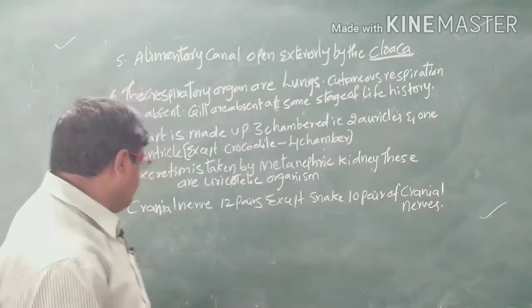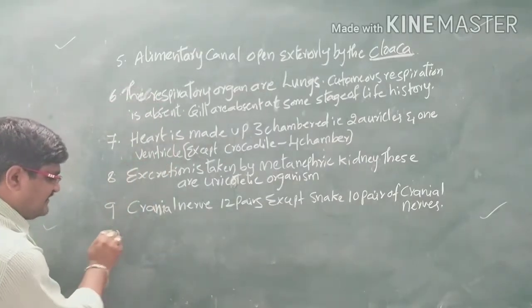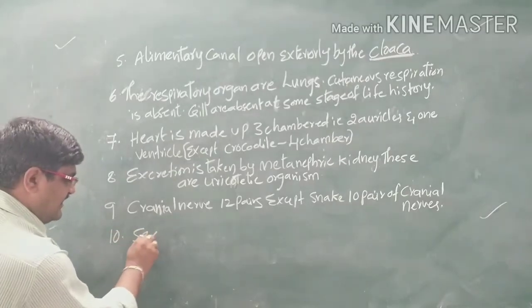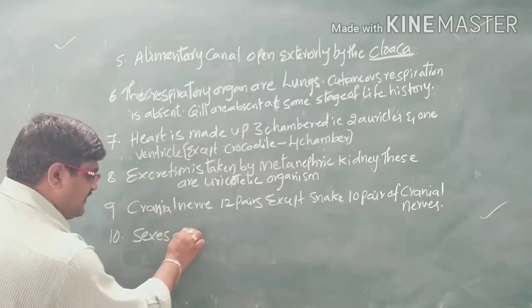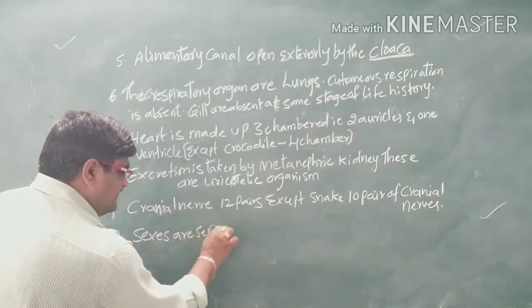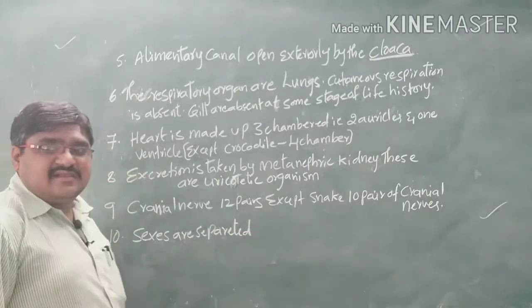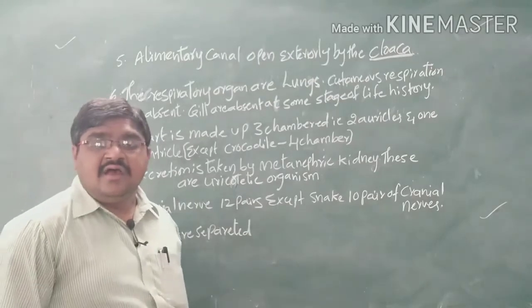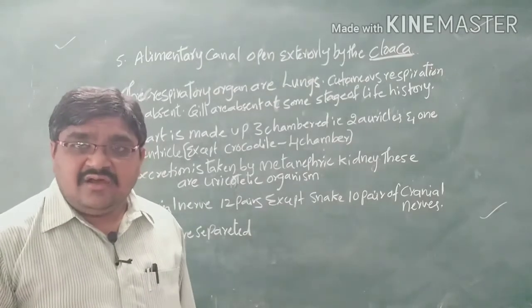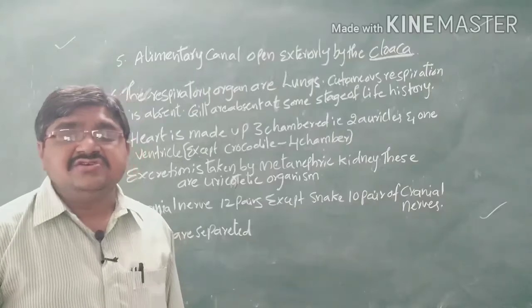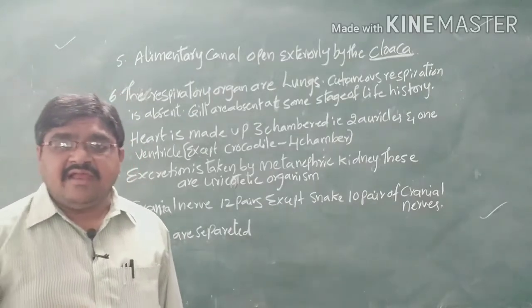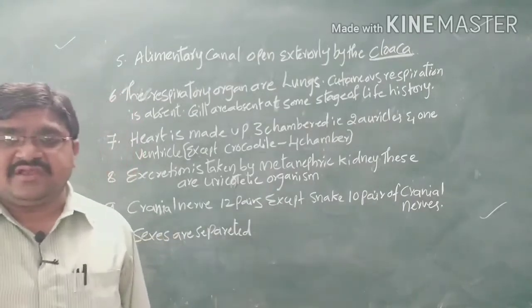Next, coming to reproduction, the sexes are separate. So these are unisexual or dioecious organisms, where male and female are separately present.